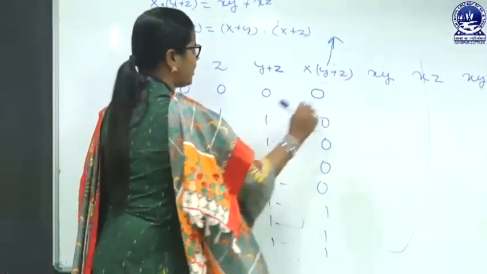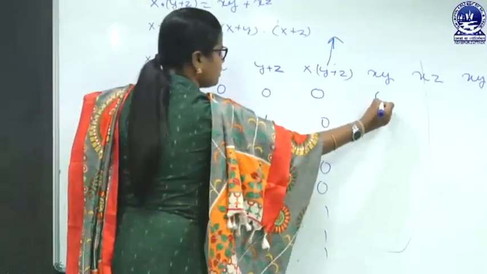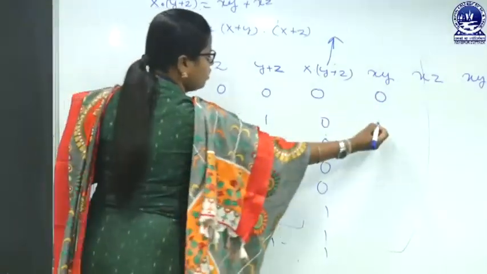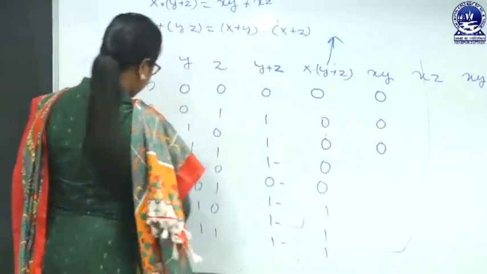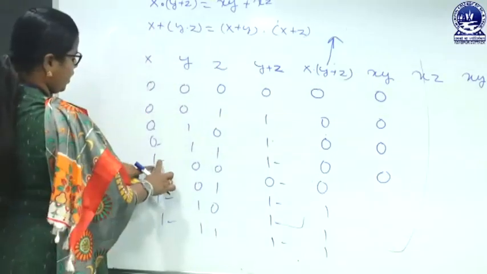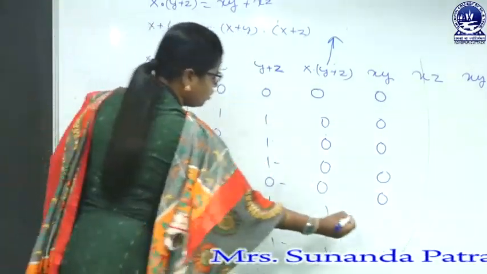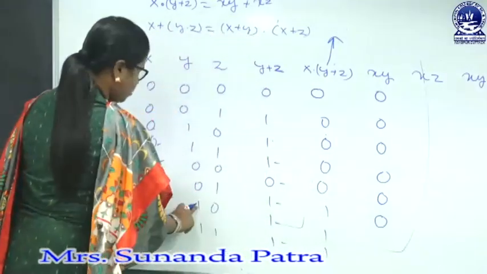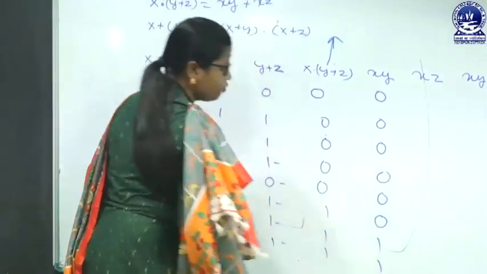Like that for xy. So here x and y: 0 into 0 is 0, 0 into 0 is 0, 0 into 1 is 0, 0 into 1 is 0, next 1 into 0 is 0, 1 into 0 is 0, 1 into 1 is 1, and 1 into 1 is also 1.